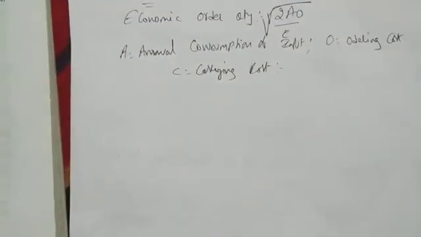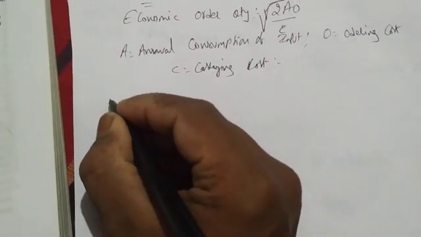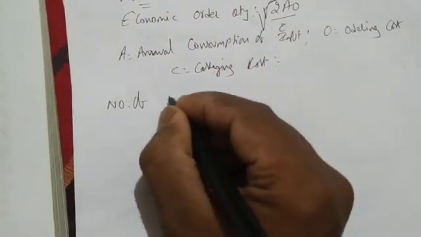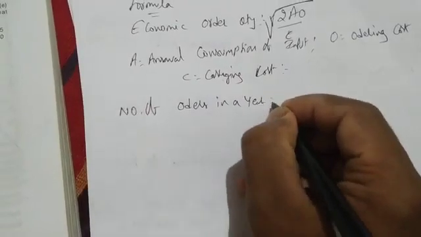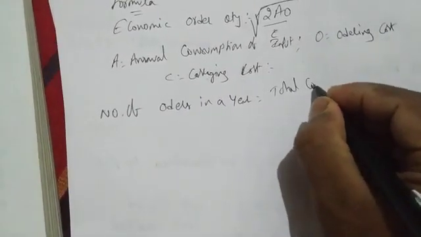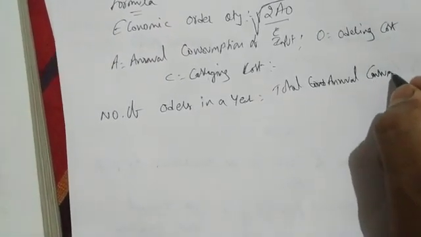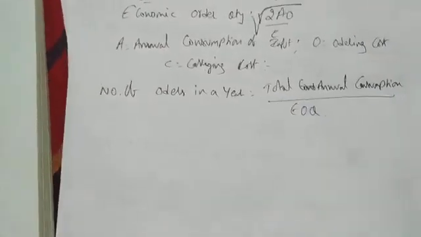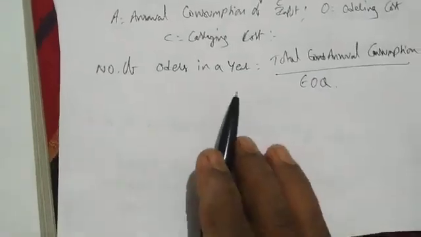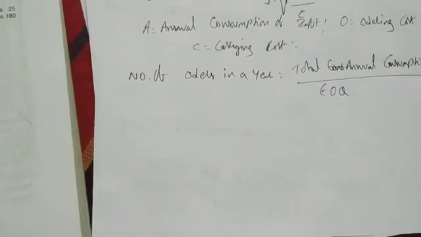So number of orders in a year equals total annual consumption, which will be given in the question, divided by EOQ. When you do this, you'll find out in a year how many orders have to be given to purchase the raw material.